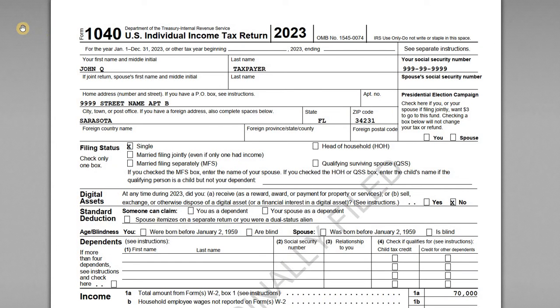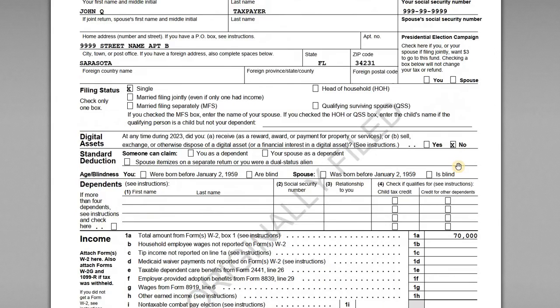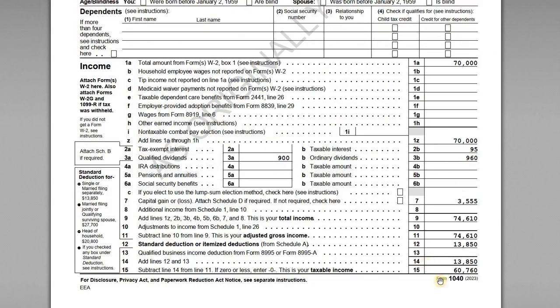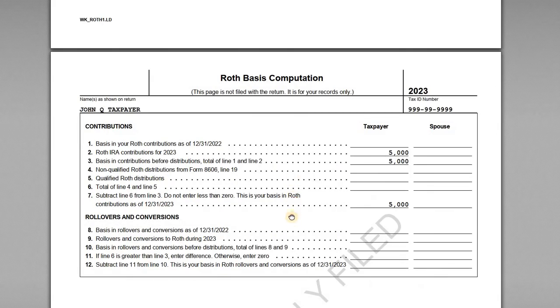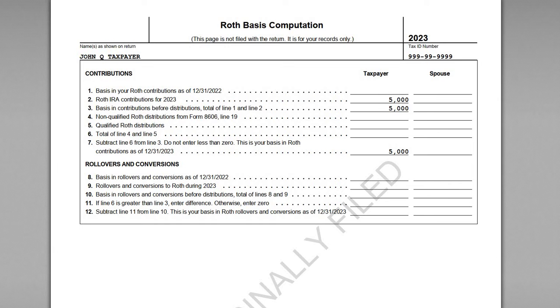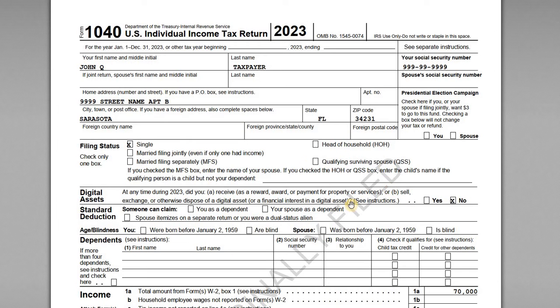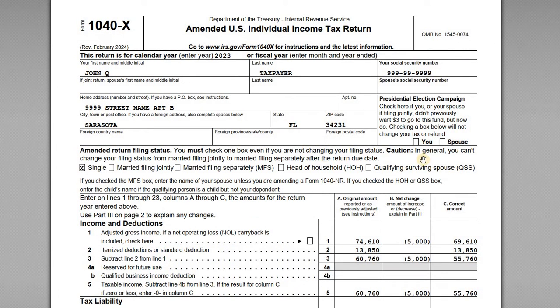So what are we talking about that happened here? So if we look at his original return here, normally when you make a traditional IRA contribution, you are entitled to a deduction on Schedule 1, right? So Schedule 1 has traditional IRA deductions, but we can see here there is no deduction, and that's because he reported this as a Roth IRA contribution. So he did his maximum Roth IRA contribution worksheet to see whether he could put anything in, and he was able to contribute because his income was below those relevant thresholds, but there was no deduction of the traditional IRA contribution because he treated it as a Roth. And so what he needs to do now is file the 1040X to correct for that.